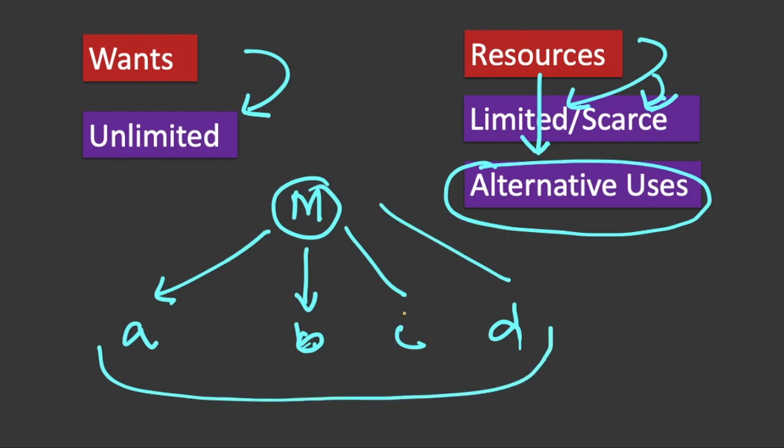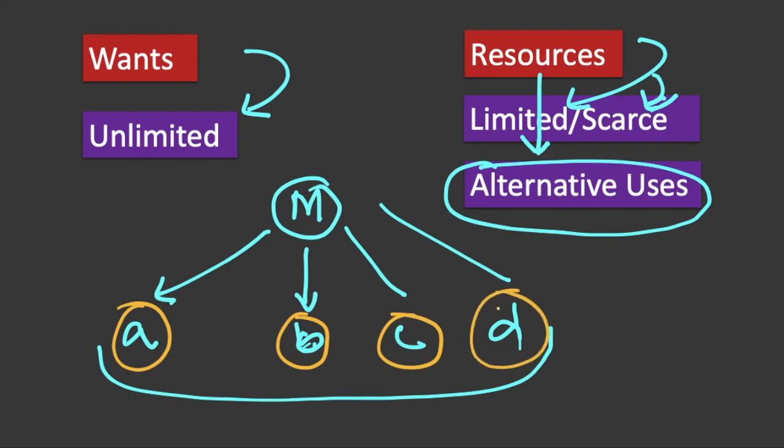Money can buy us A, or B, or C, or D, but not all of them together. So our resource has alternative uses, different uses we can put it to. This is one of the chief features of our resources: despite being limited, they have alternative uses.